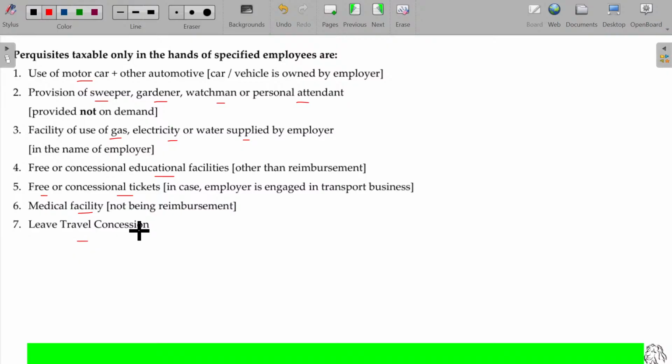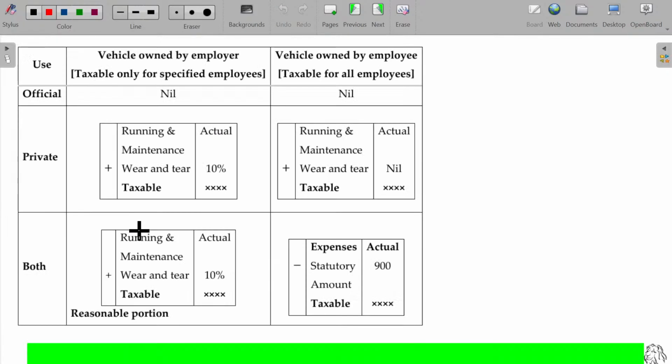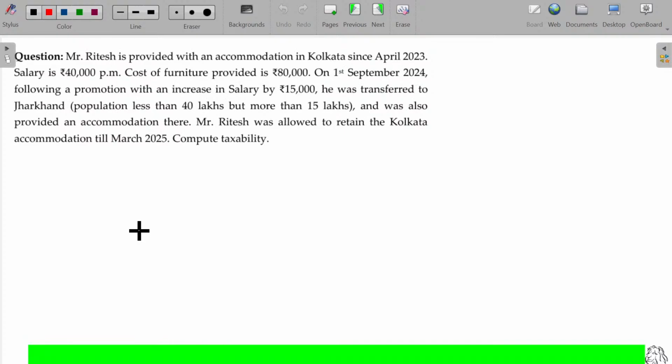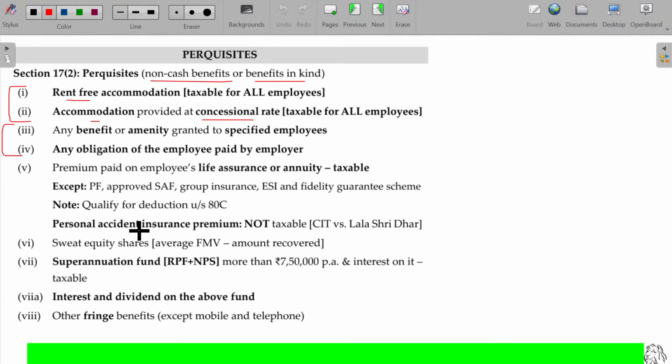So LTC, section 10 class 5, falls under perquisites, not in allowances. Is that clear? These are the 7 cases you have to understand. So 3 and 4 will have 7 items. We will study all those things in subsequent lectures.